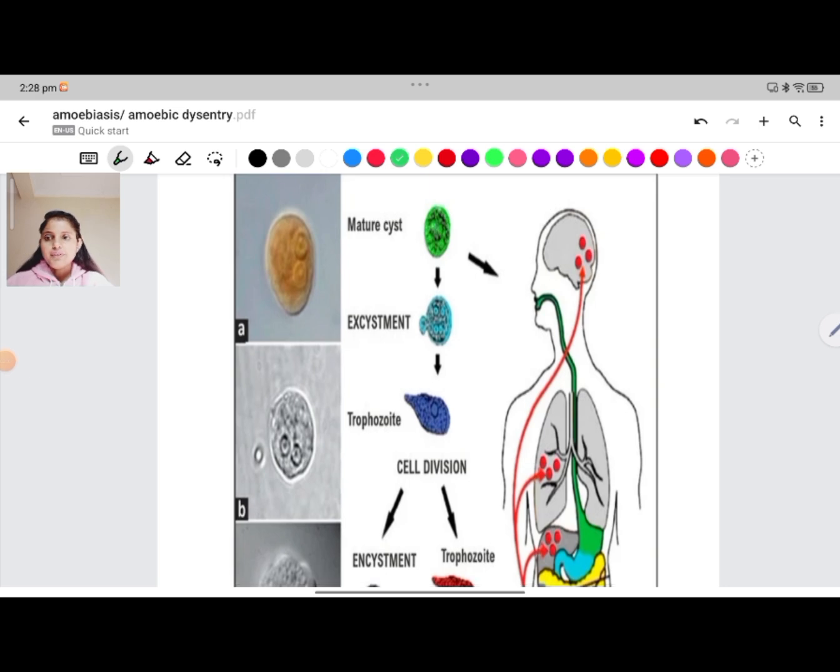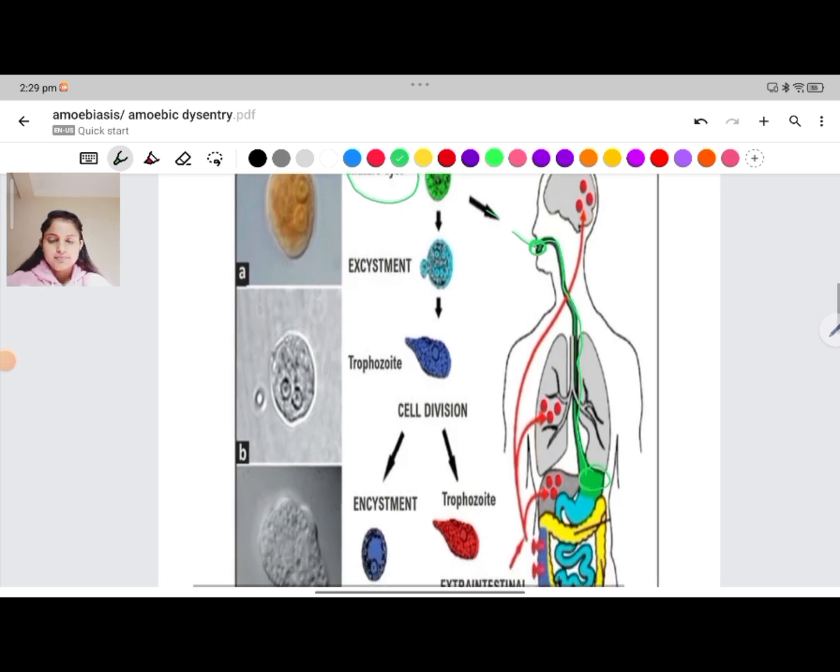This is how Entamoeba histolytica has two phases, the cyst and the trophozoite. The cyst is the infective form which is ingested by the human through the fecal-oral route. Then it reaches the esophagus, then the stomach. Each cyst gives rise to 8 trophozoites which reach the small intestine.